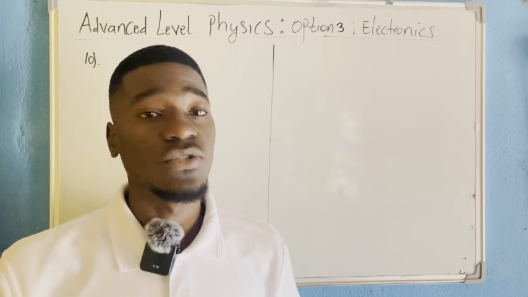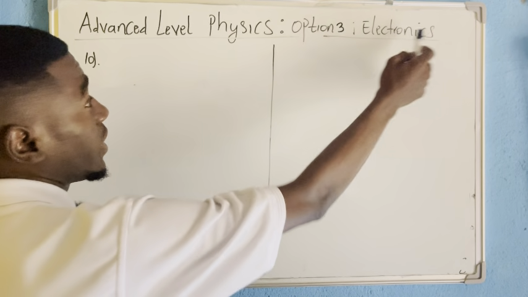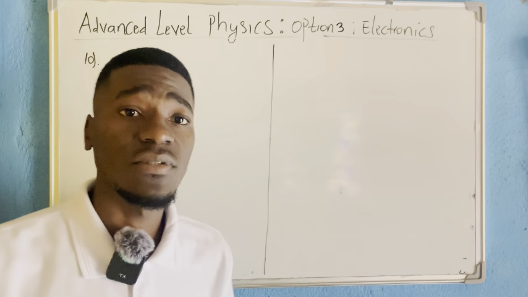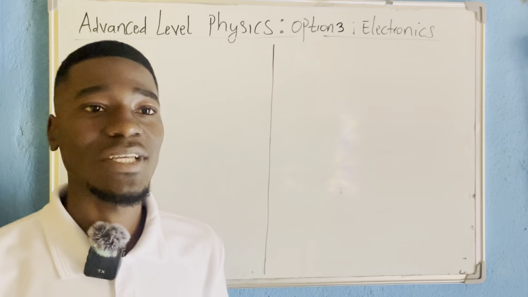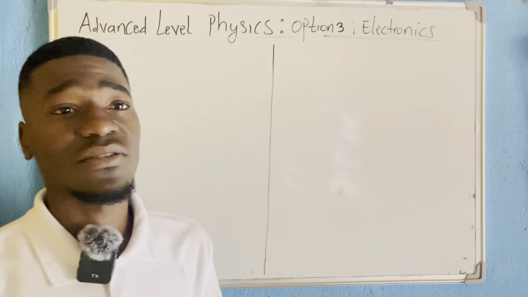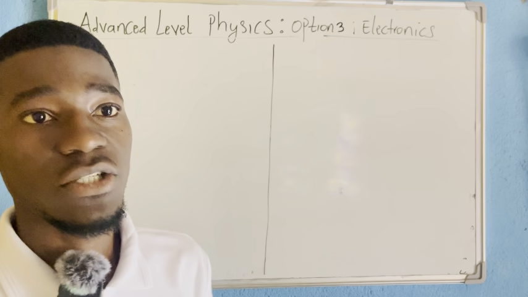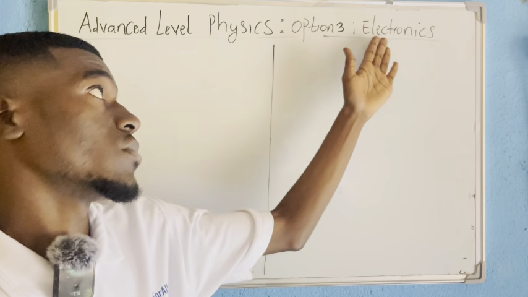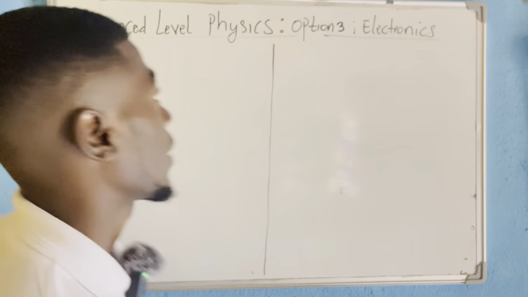So today I decided to do my last physics class on option 3, electronics. I received many messages concerning the option. Those that are not doing electronics, really sorry for that, because I also received messages concerning energy resources, communication and all those things, but I prefer to do electronics because I think that one is the most challenging option.